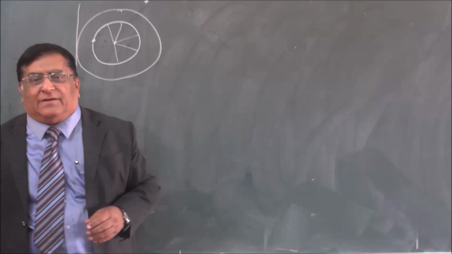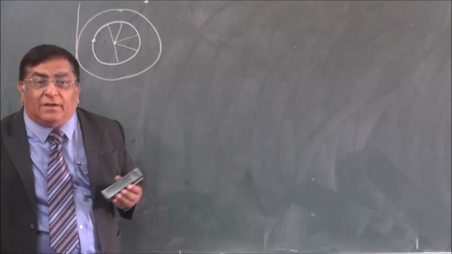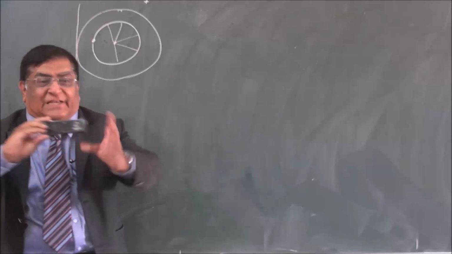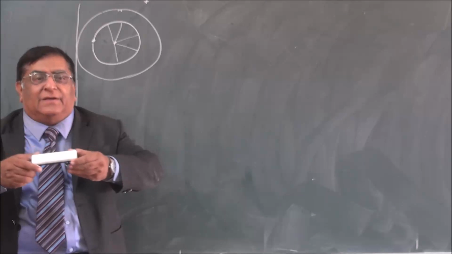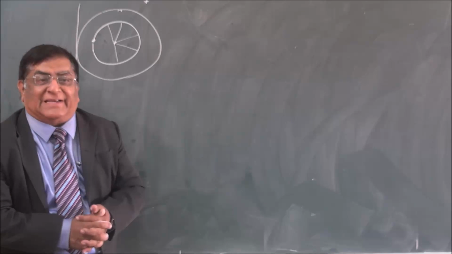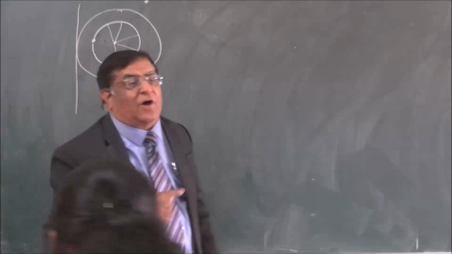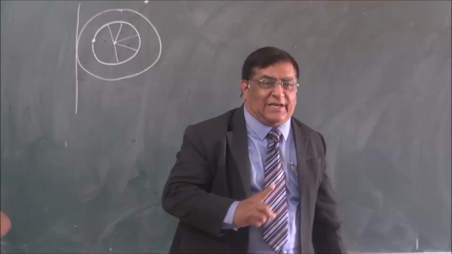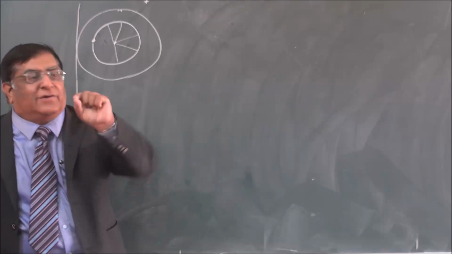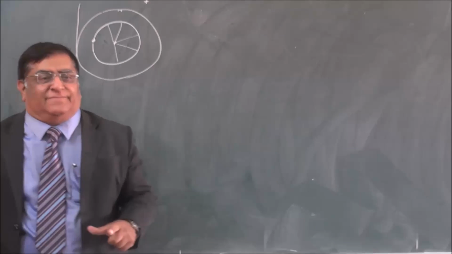For a cylinder, what is the natural axis of rotation? This axis, which is passing through it, coming out here. That is the natural axis, and the cylinder will rotate like this. This axis, how will you give a name to it? What is the name of that axis? Passing through the midpoint, perpendicular to its natural axis, or perpendicular to its length. Is that clear? Okay. So this way, you should be able to translate axis writing into words, and if it is written in words, you should be able to make the picture of it. Right.